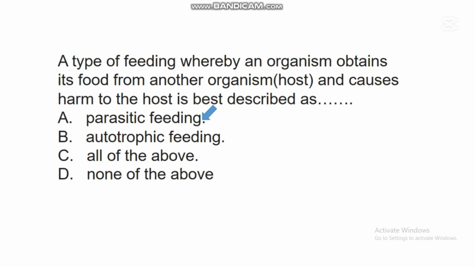Parasitic feeding. This parasitic feeding is a type of feeding whereby an organism obtains its food from another organism called the host and causes harm to the host. This type of feeding is observed in different organisms such as tapeworm, mistletoe, liver fluke, and other parasites. So it's a type of feeding observed among parasitic organisms.